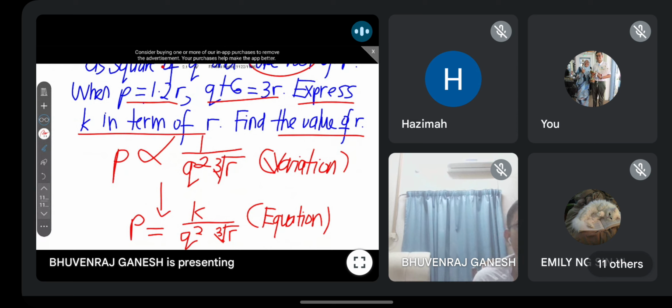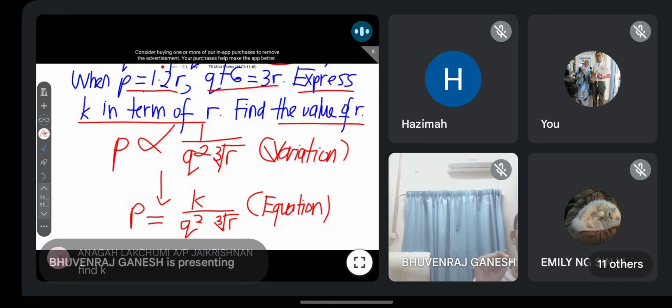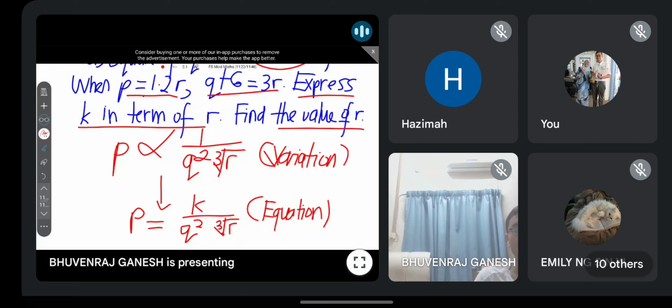Anyone know? Siapa tahu? Usually in variation question, what is your step? After you convert to equation, apa yang kamu akan buat dalam soalan ubahan biasa? What will you all do? Can you all remember? Yes, find K. So how to find K? You substitute all the value, right? Kamu gantikan semua nilai masuk dalam.